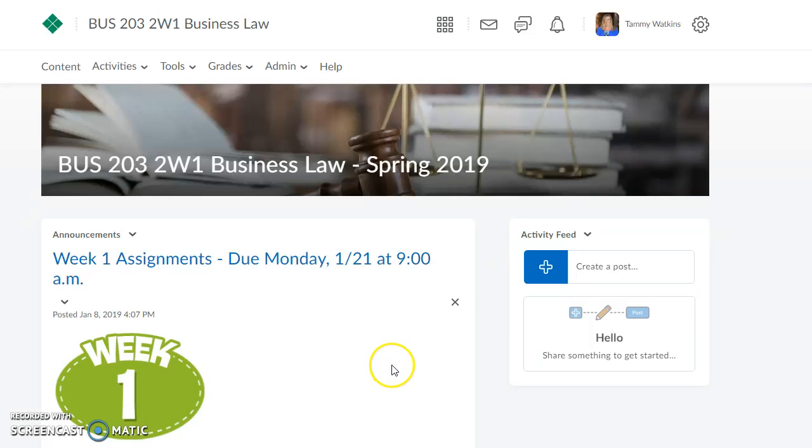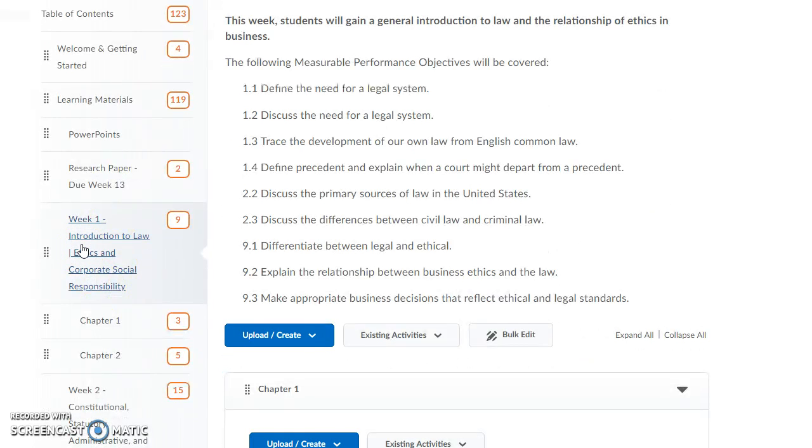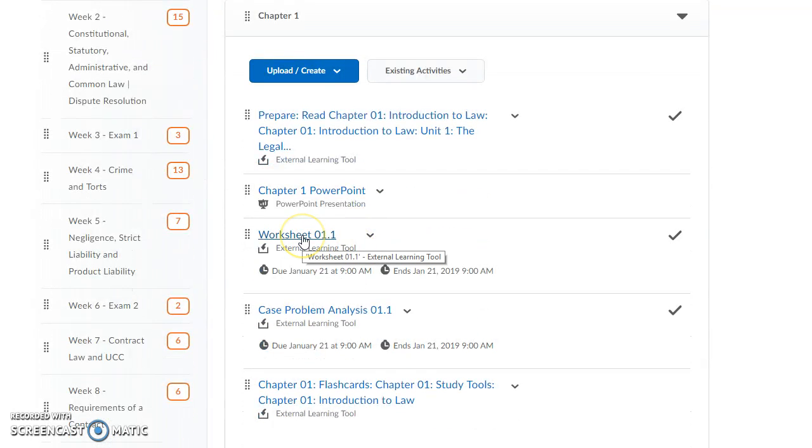I wanted to give everybody a quick tour of Cengage's MindTap and how to get started so that you can get right in and get going this week. So first, to get into Cengage, you go to Content, always go through the course, and then go to Week 1, and then go down to Worksheet 01.1. This is the first assignment that's due this week.